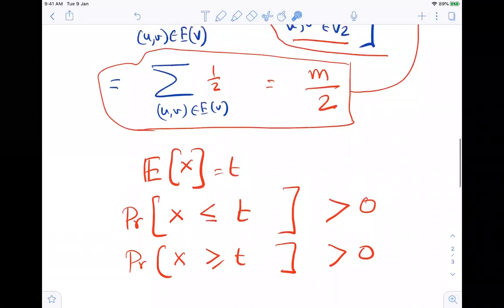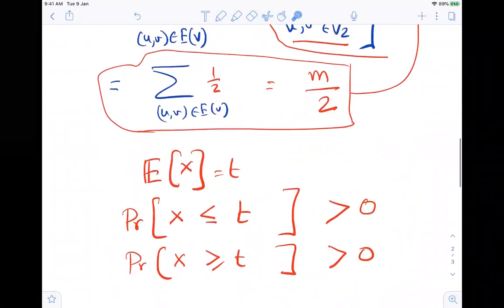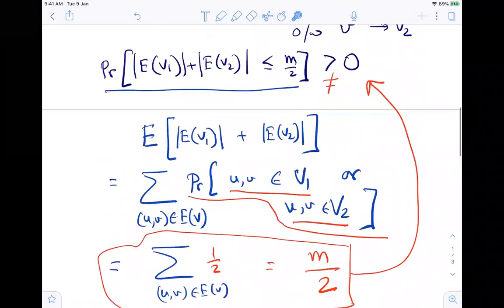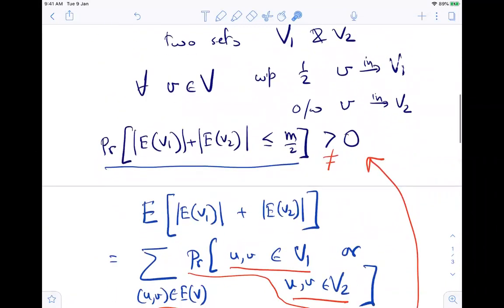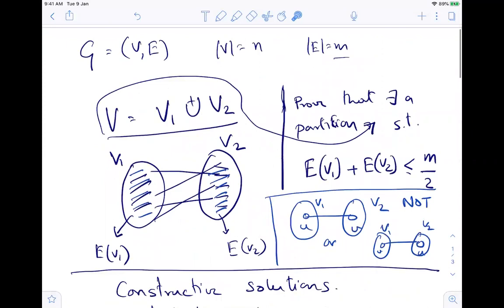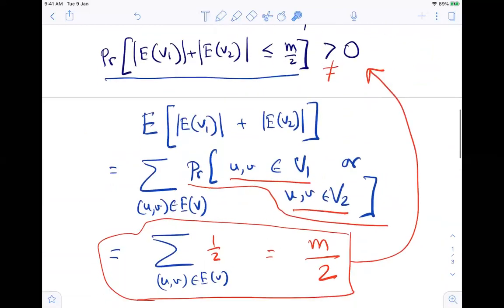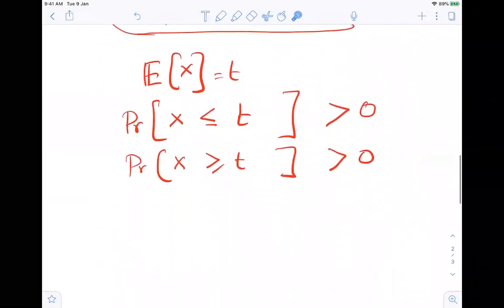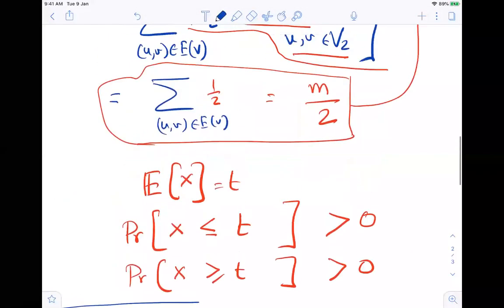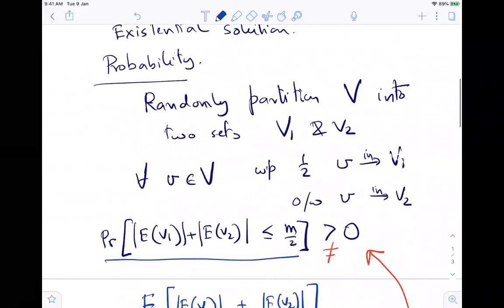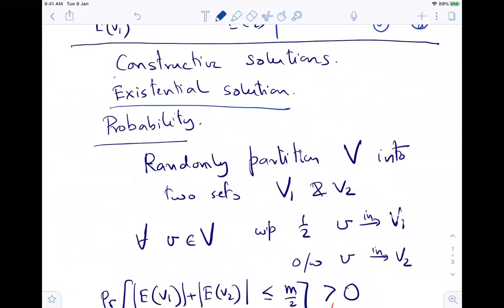Are you fine with it? Any doubt about this? No, sir. This is very simple, just averaging. Here we are not even using probability in some sense. But just see this proof, right? This gives you a proof of this. This is called a randomized or existential proof, and there is a constructive proof of this, no doubt about that.